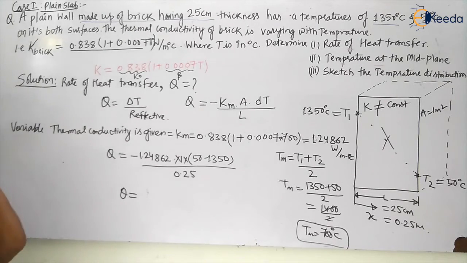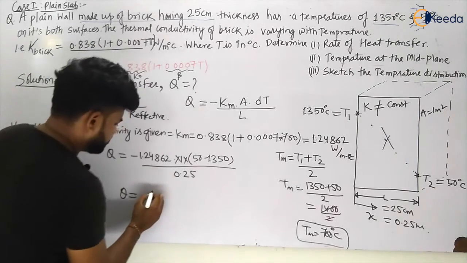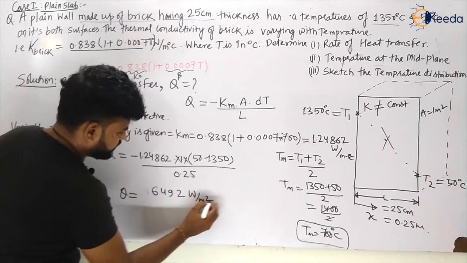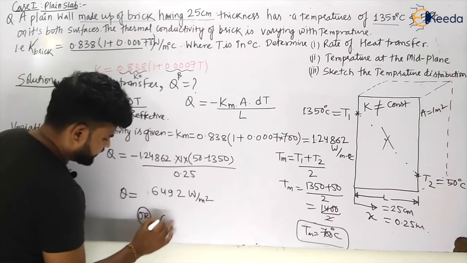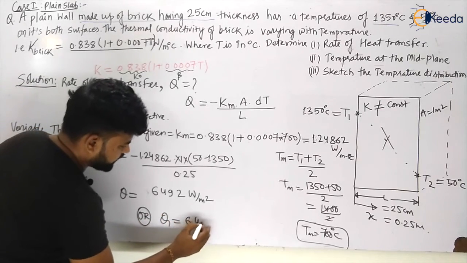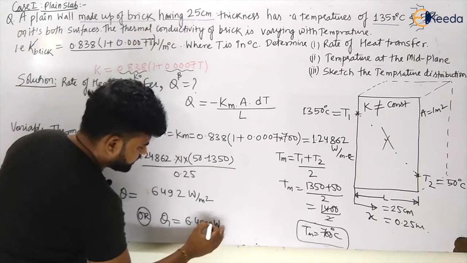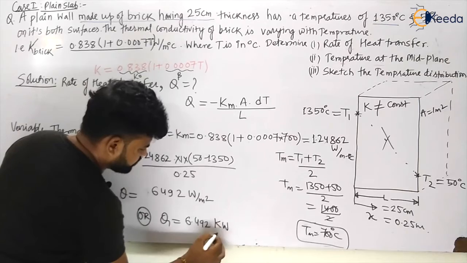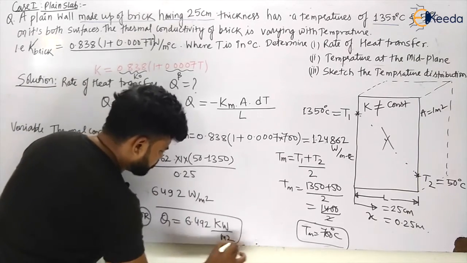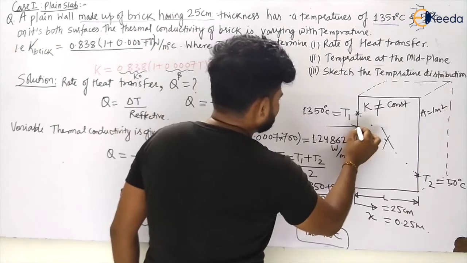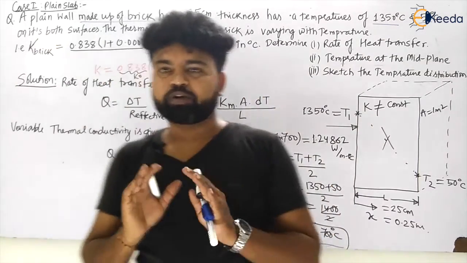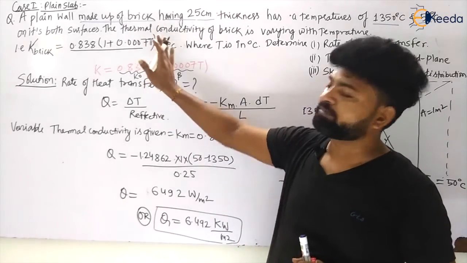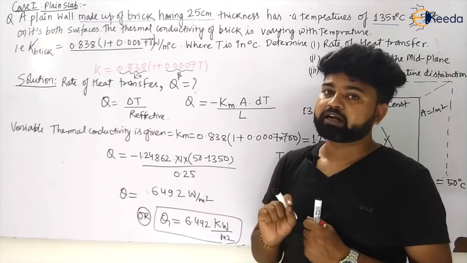So this will become 6.6492 watt per meter square, or this can be calculated as Q is equal to 6.492 kilowatt, my dear students, per meter square. So this much of heat will be transferred from this wall. So 6.4 kilowatt heat will be transferred through this plain slab made up of brick, my dear students, with variable thermal conductivity.